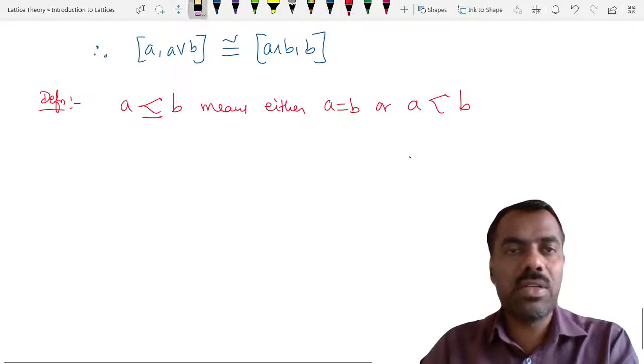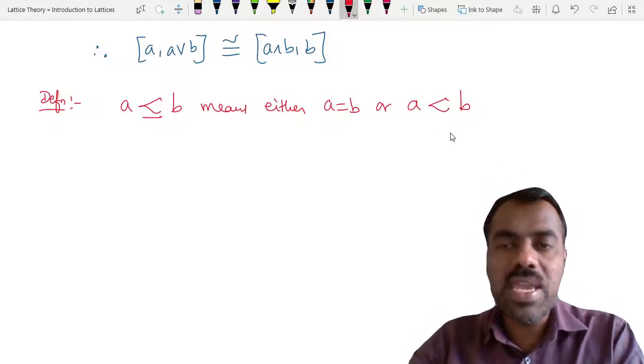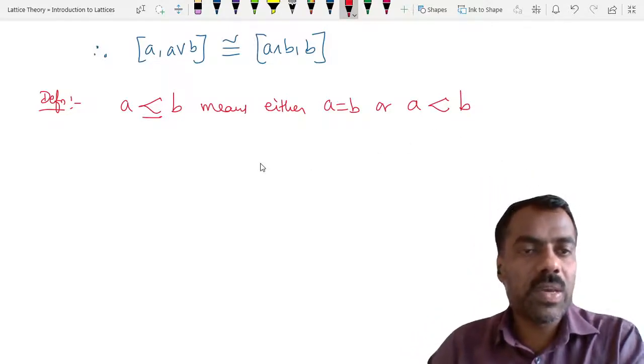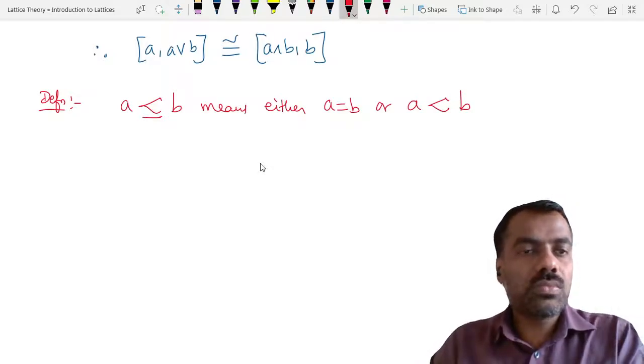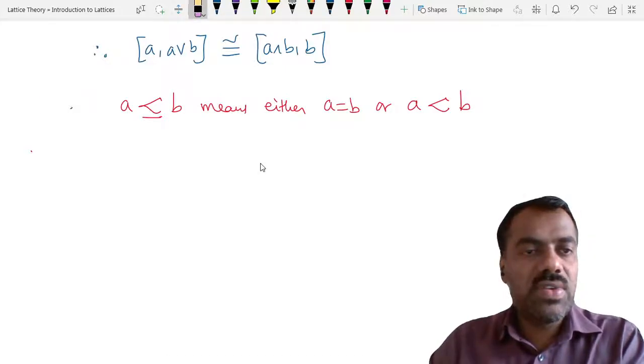This cover notation you know already, right? So there is no element between a and b. a is covered by b. Now we say that you can write this as a notation, then we define it.